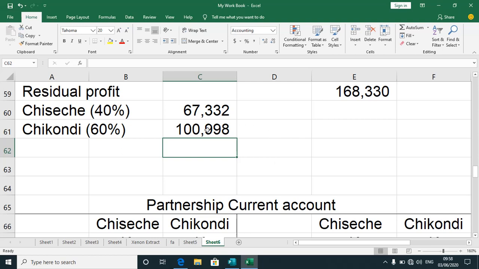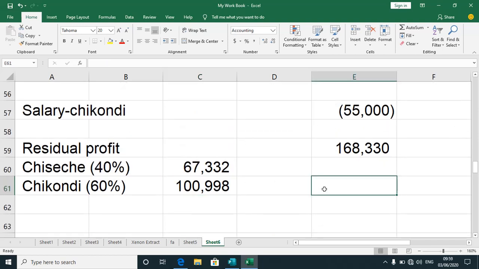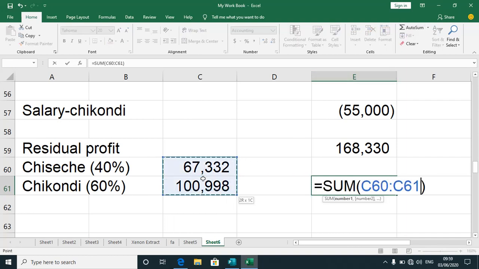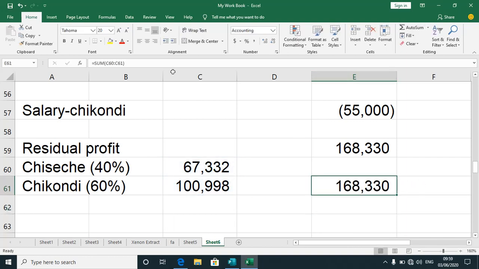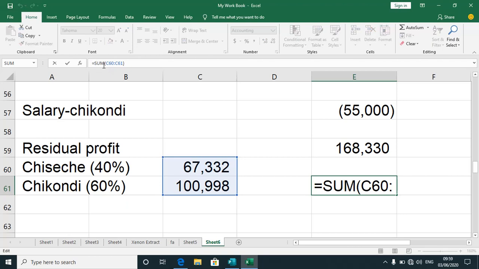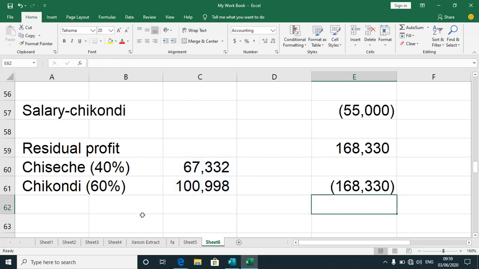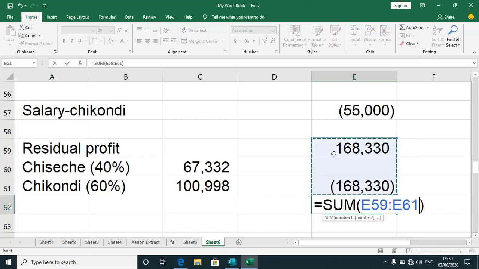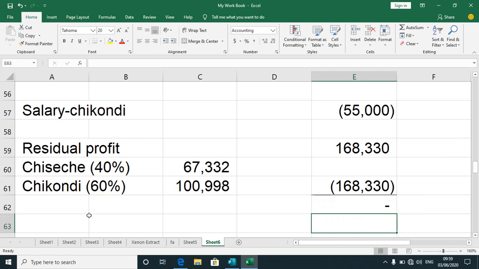Okay, so when you sum up, you need to ensure that whatever sum you have is equal to K, and then we can always minus of that, so that when we sum up, finally we have got a new balance. So that's what we have there.